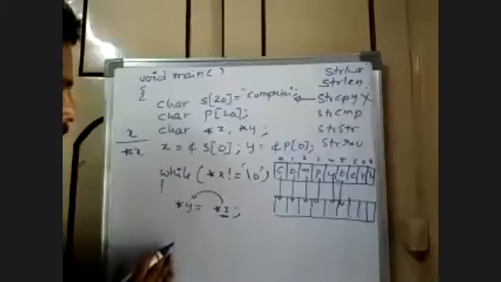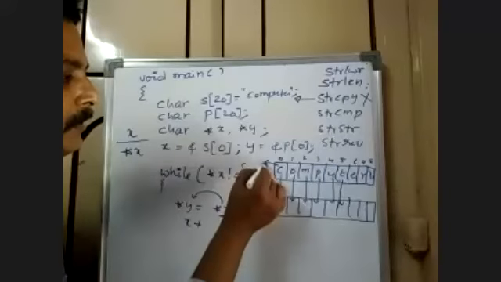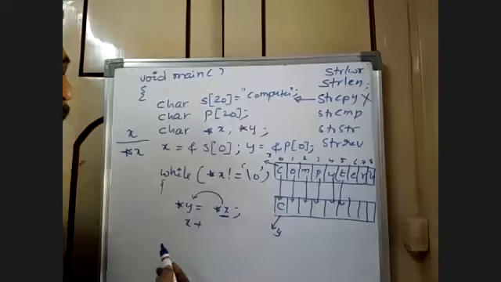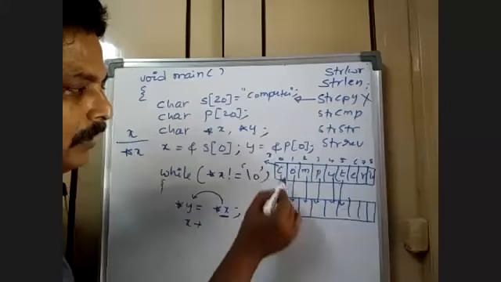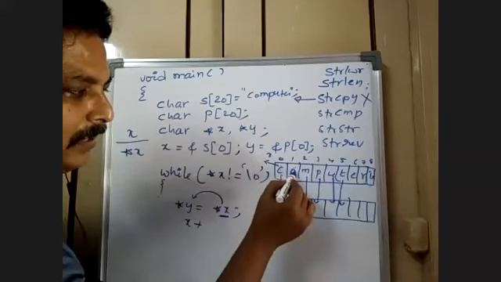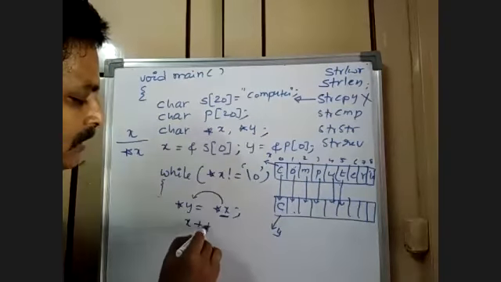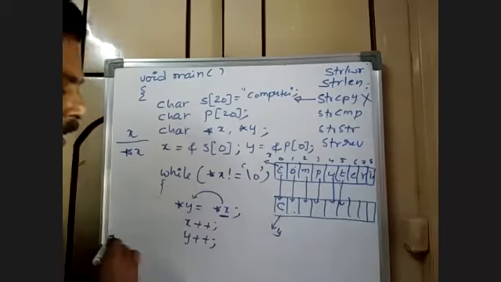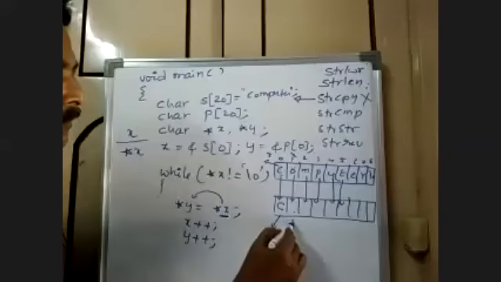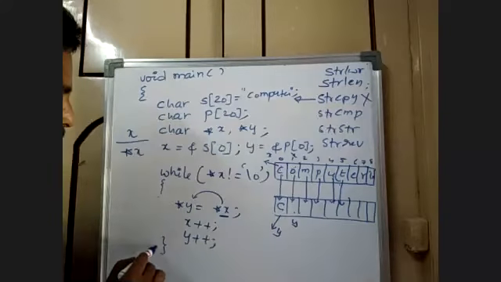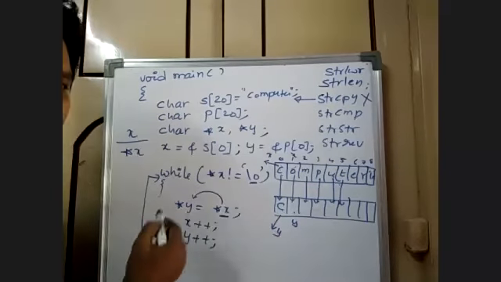Then I just copy c into here. Now this is x, this is y. Next x will be copied into next y. The next element at the next address will be copied into the next position of y. So for that, x plus plus and y plus plus. It means you move on to the next address. X will be moved on to the next address, y will be moved here. And this loop will be repeated for quite a number of times until it reaches null, isn't it?